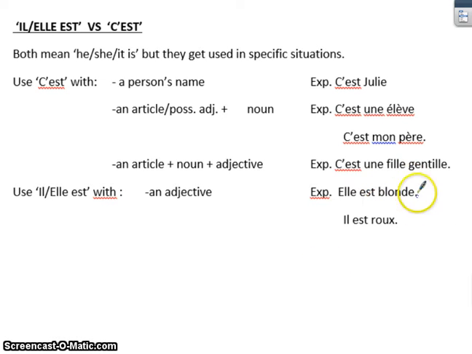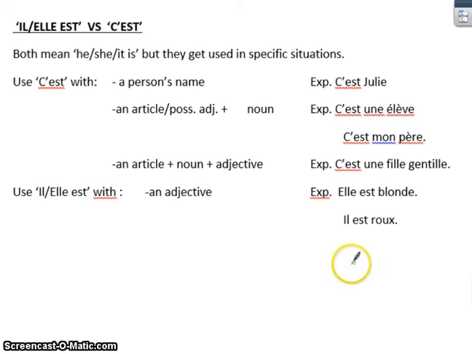So when you take a look over here and you're looking at the fact that I used elle, first of all, you can probably tell that I used it because it's followed directly by the word blonde, just the describing word, right? But then the way I knew you use elle and not il is because remember that blonde has an e added to it, which means that it's the feminine form of blonde. I'm saying she is blonde, okay?